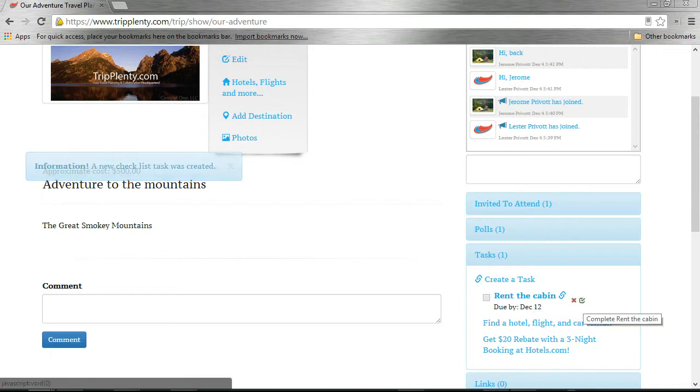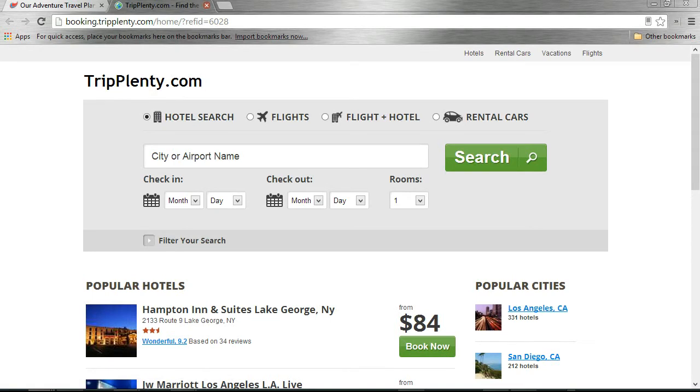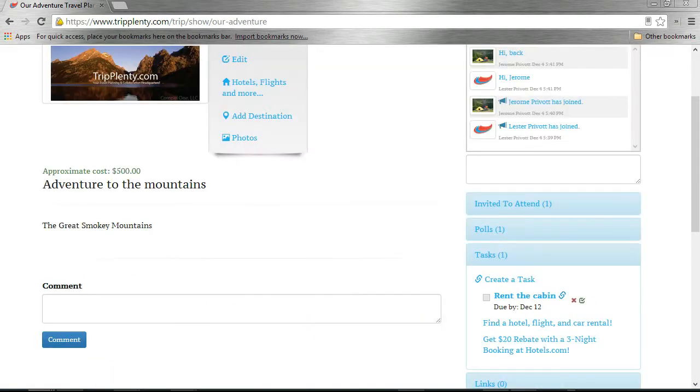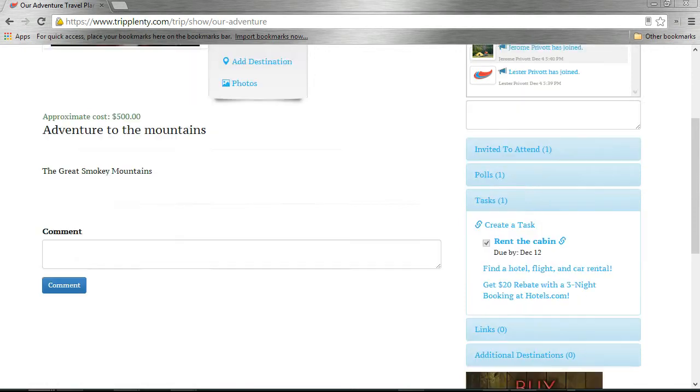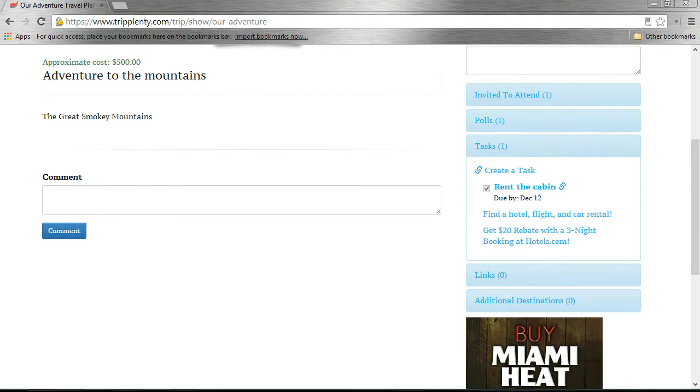And you can also complete this task right here by clicking on this check. It can be deleted, or you can click on the link to actually view the web page that's associated with that task. You don't have to create a link for a task. The only difference is that there won't be a link icon here if there isn't a link associated with it. At this point, we'll go ahead and complete that task, and you can see that that task was completed successfully, and that information gets rendered on everyone's screen.